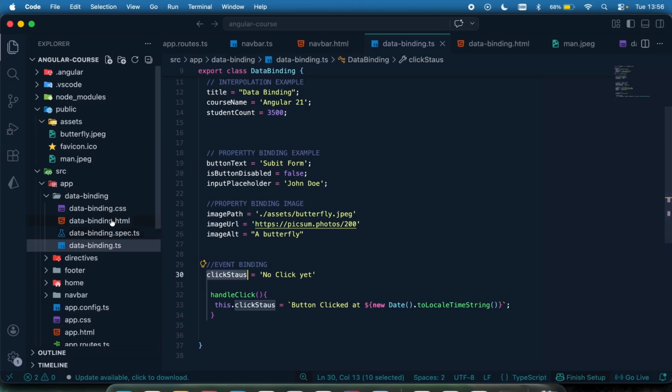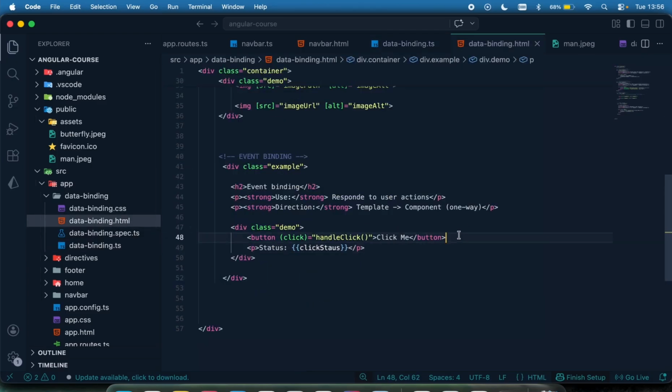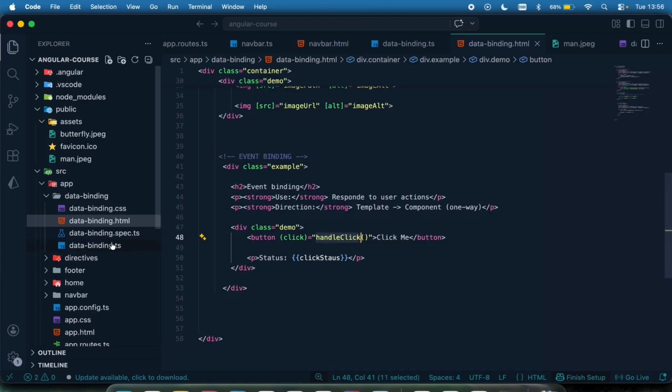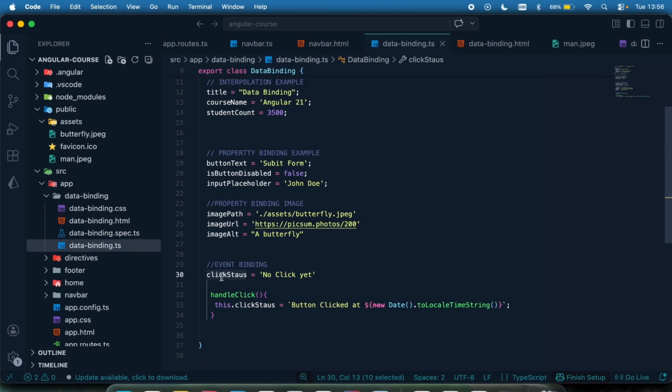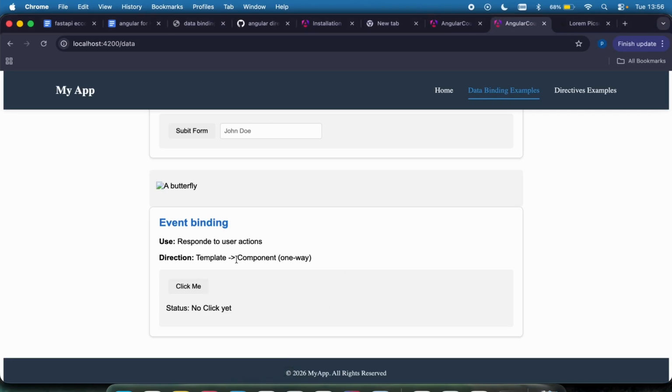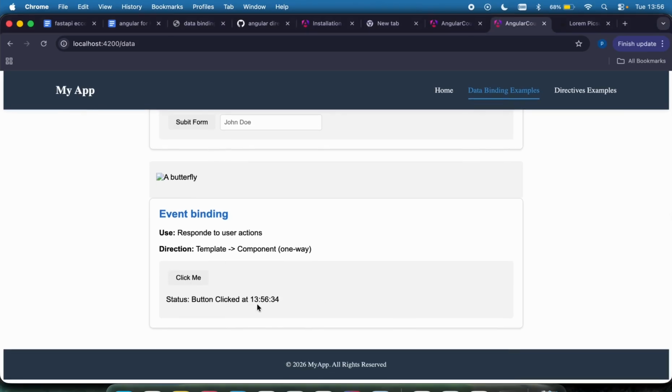So when I click on this button right here, a click event is going to be triggered, and that's going to help call this method called handle click. When I call this method, it's going to change the status of this click right here to button clicked at the current time I clicked it. So let's just see that out. When I click on it, click me, you can see button clicked at this time.